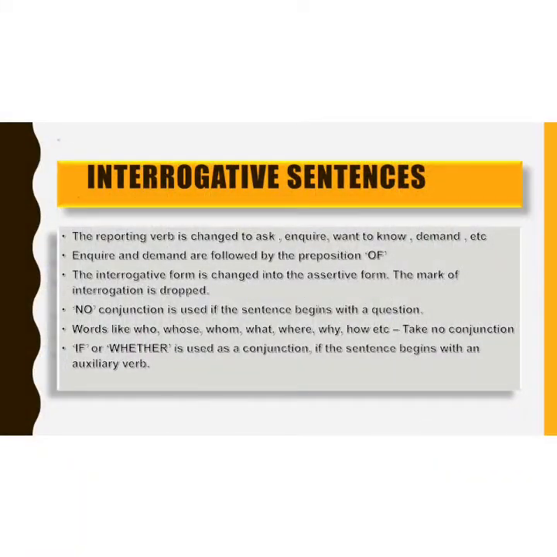Today we will specifically talk about three kinds of sentences and their usage in narration. The first are the interrogatives. While changing the narration of an interrogative sentence, the reporting verb is changed to ask, inquire, want to know, demand, etc. Inquire and demand are followed by the preposition of. The interrogative sentences are changed into assertive forms and the mark of interrogation is dropped.